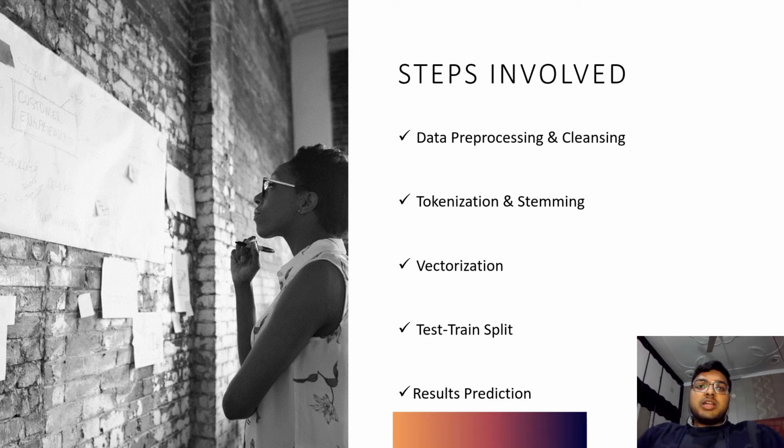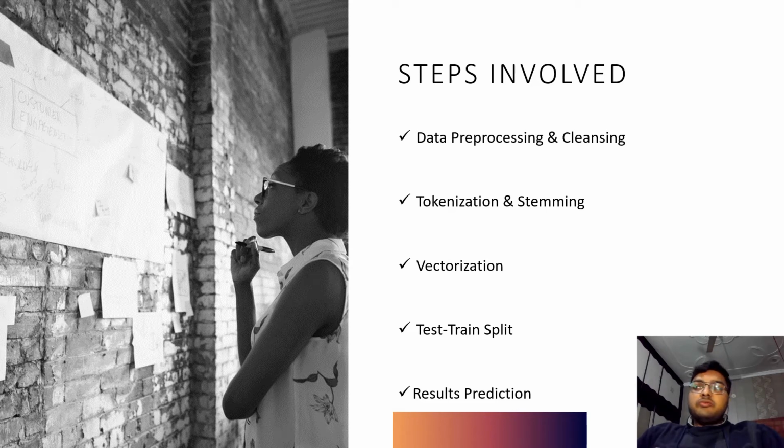The next step is test and train. What we do is take a dataset and divide it into 2 parts. One part is the larger part and the other is the smaller part. The larger part we use for training and the smaller part we use for testing, to test our ML model.